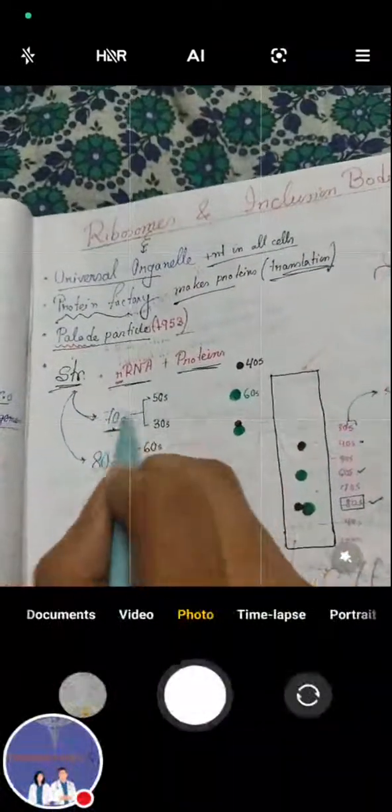Ribosome is the universal organelle present in all cells. This is a protein factory, making protein in translation. Palade first saw the ribosome particle in 1953. The structure is rRNA plus protein. There is the 70S ribosome, which can break into two parts, 50S and 30S. 50 plus 30 is 70. And 80S is made of 60 plus 40, not 100 but 80. S is the Svedberg unit, the sedimentation coefficient.